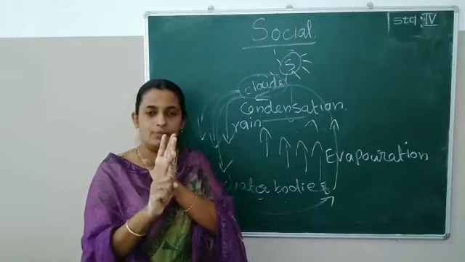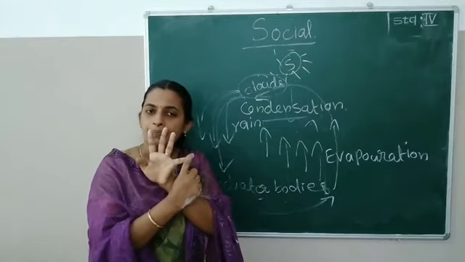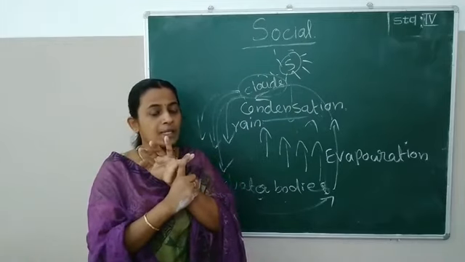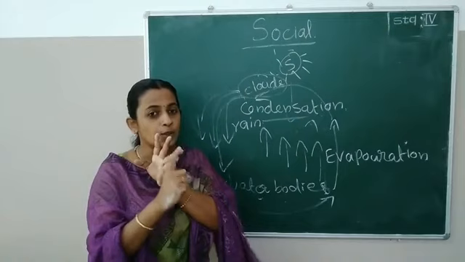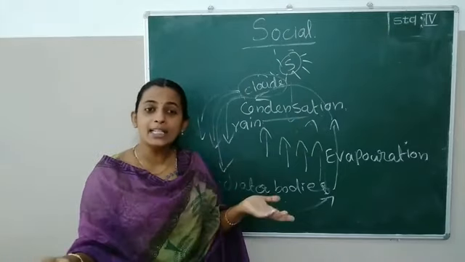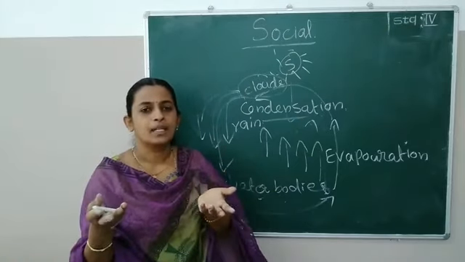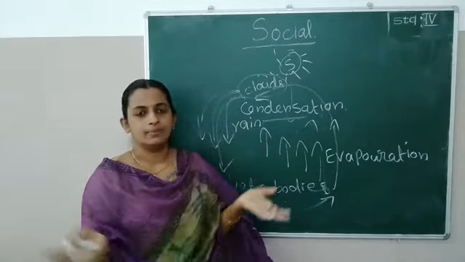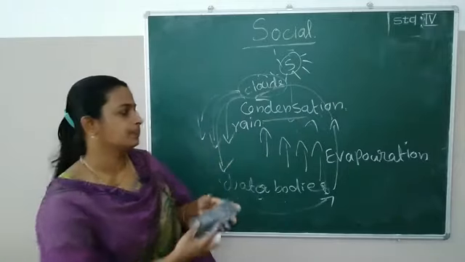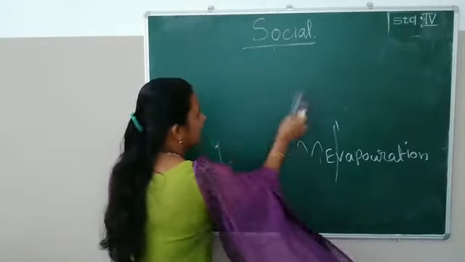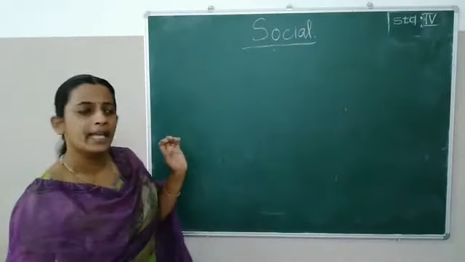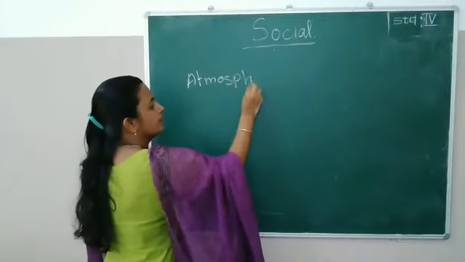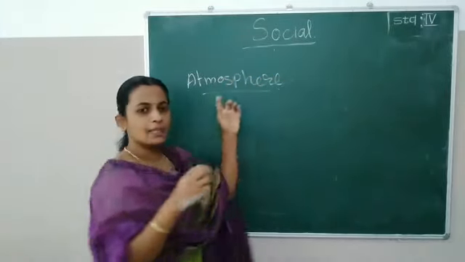Okay, and now how many spheres did we study? Yes, two spheres. Which are the two? Lithosphere and hydrosphere. Lithosphere, lithos means rocks. Hydrosphere, hydros means water. And another one that maybe you know, atmosphere. Yes, the air around our earth is known as atmosphere. See, the air, next layer is atmosphere. Next sphere, atmosphere.